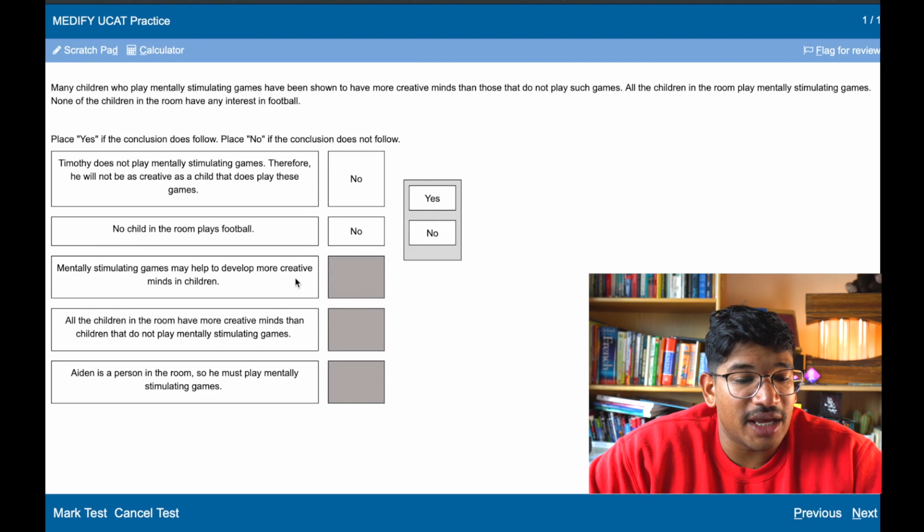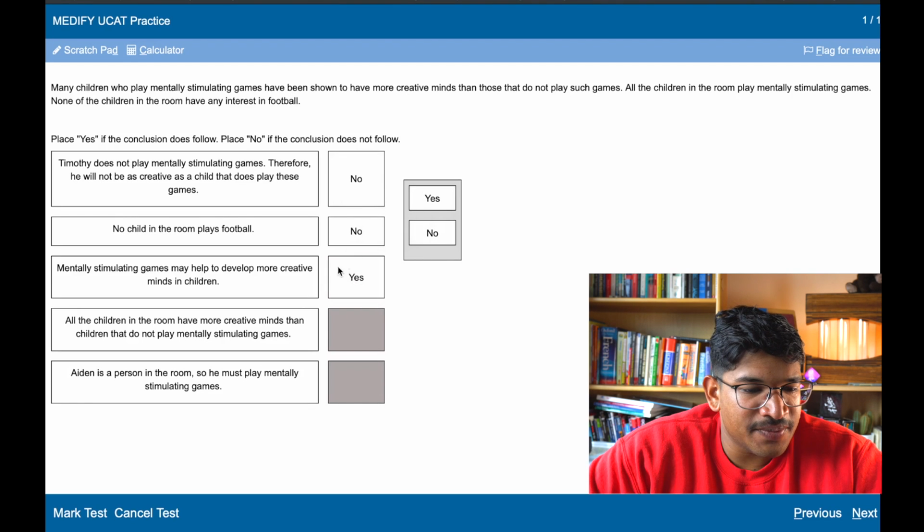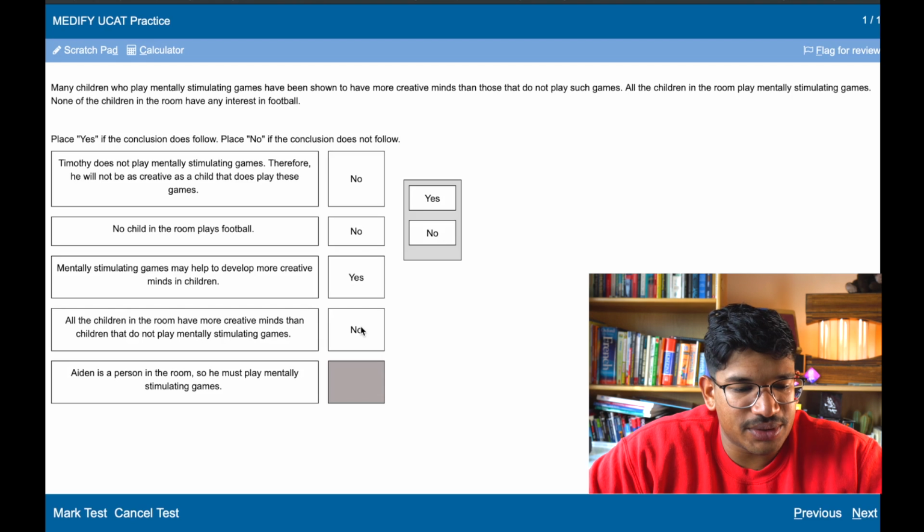Mentally stimulating games may help to develop more creative minds in children. Yes, because it says that in the first sentence. All the children in the room have more creative minds than children that do not play mentally stimulating games. False. We can't tell, it's applying to all children.